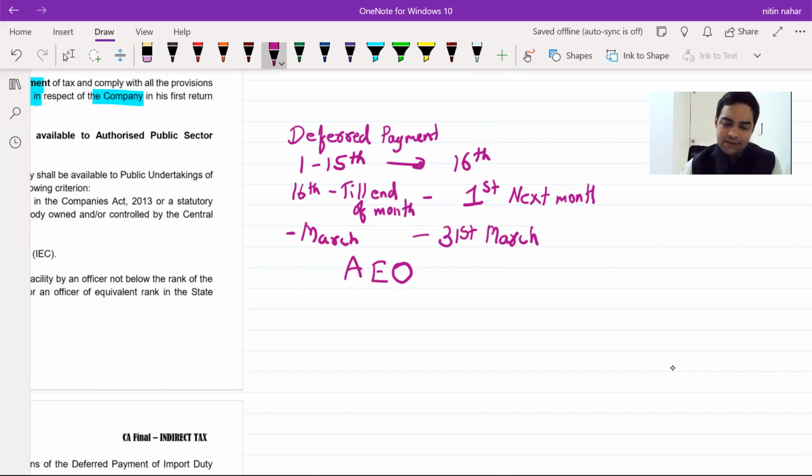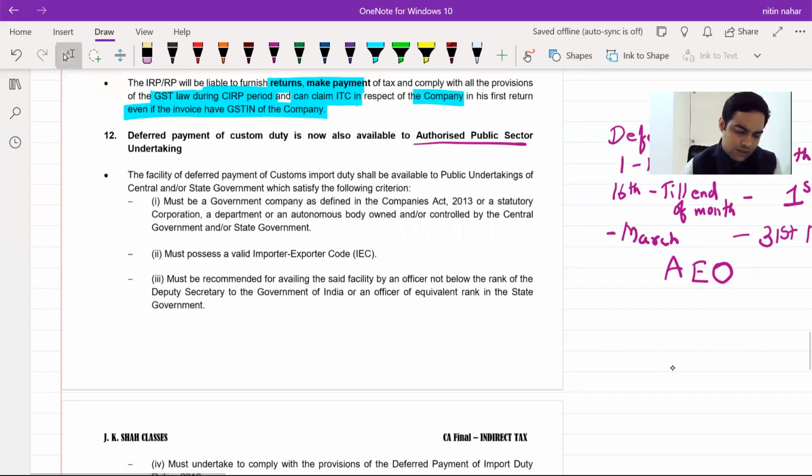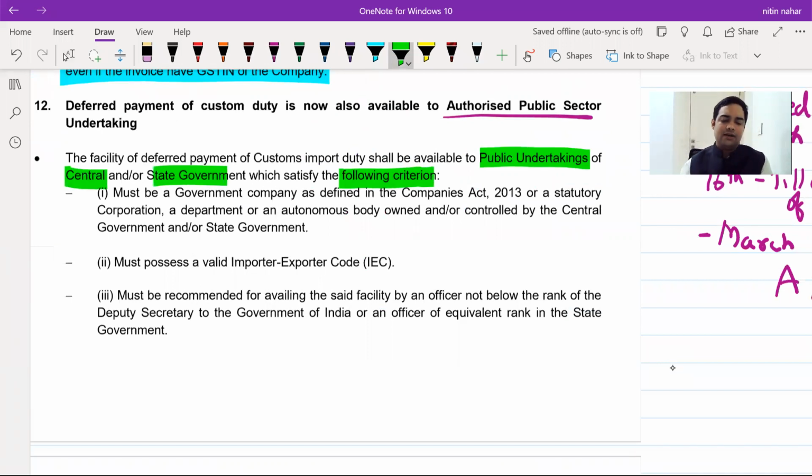This deferred payment scheme has now been allowed to authorized public sector undertakings. Now, who is this public sector undertaking which has been allowed? See this. It is available to a public undertaking of central government or state government which satisfies the following criteria. There are too many criteria which are given.